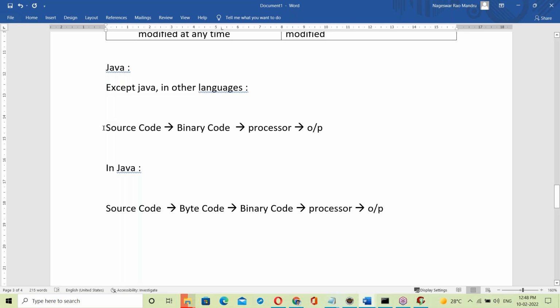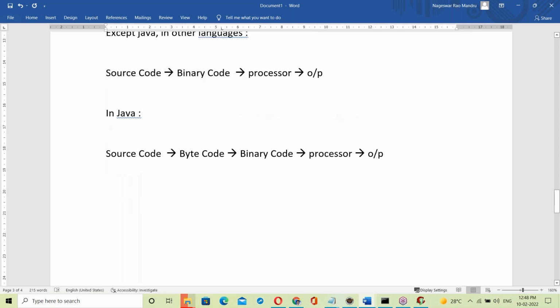See, in other languages, source code goes to binary code directly, only one step. But when it comes to Java, first the source code is converted to bytecode, then to binary code. In Java, some intermediate code was introduced: bytecode. So why was bytecode introduced? To make Java platform independent.